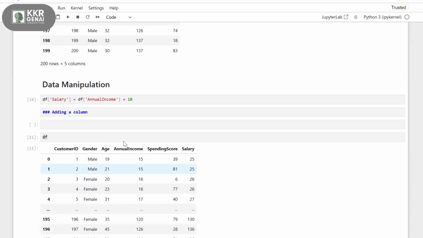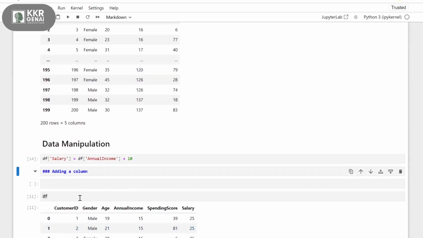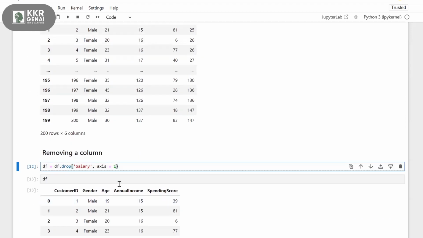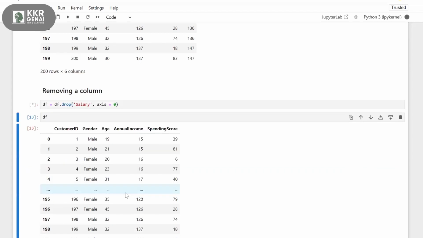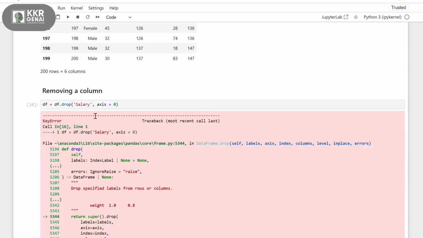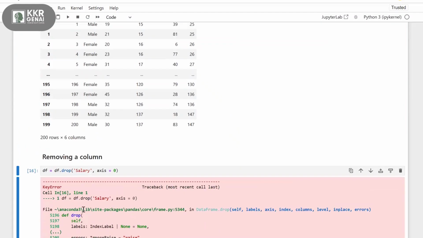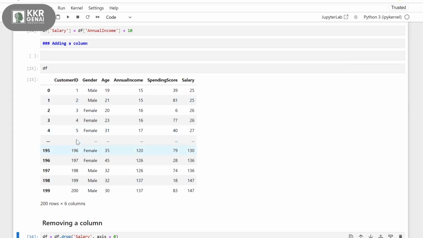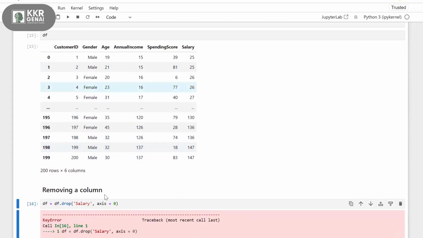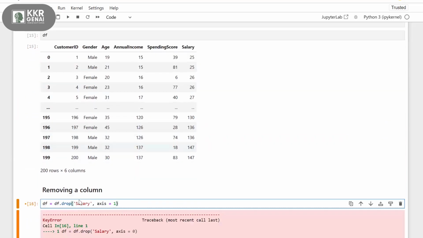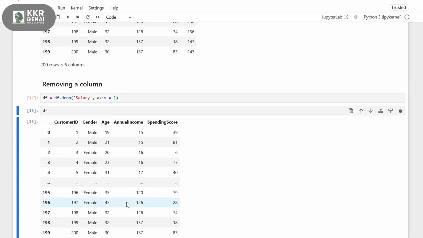For example, I'll execute this once again. And now I added this column called salary once again. Now instead of 1, I'll specify a 0. It is executing and it is throwing me some error. What's the error? Salary not found in the axis. 0 means it is inferencing the rows. In rows we don't have a column called salary, right? That's why it's throwing an error. So that's why I want to give the value as 1, because we need to remove this column called salary, as it is a column, and specify the axis as 1.